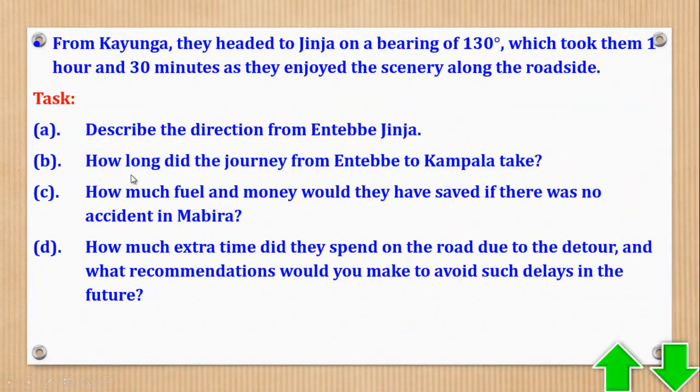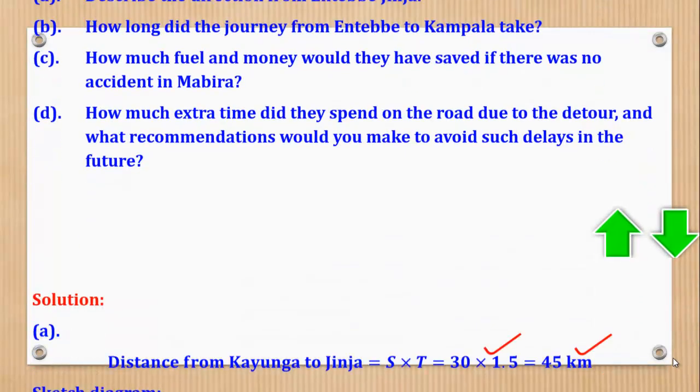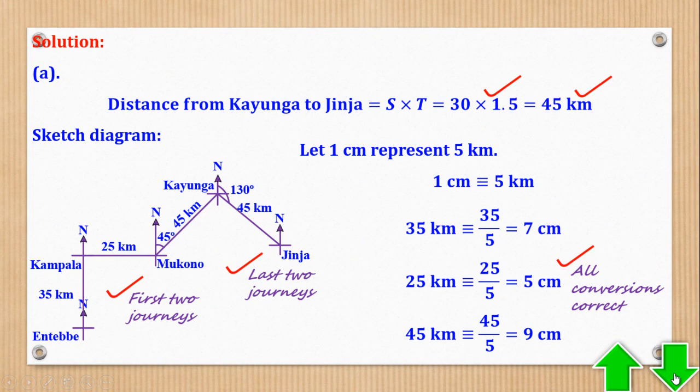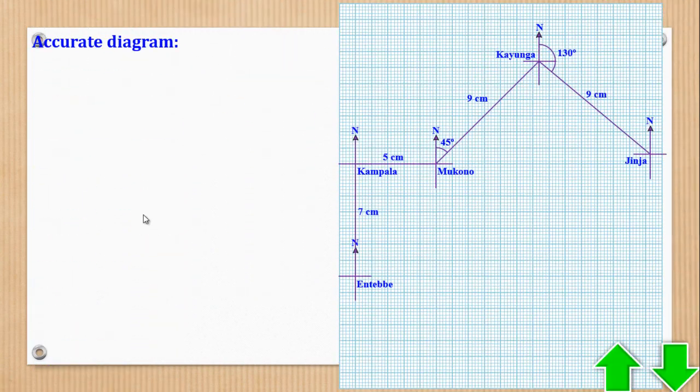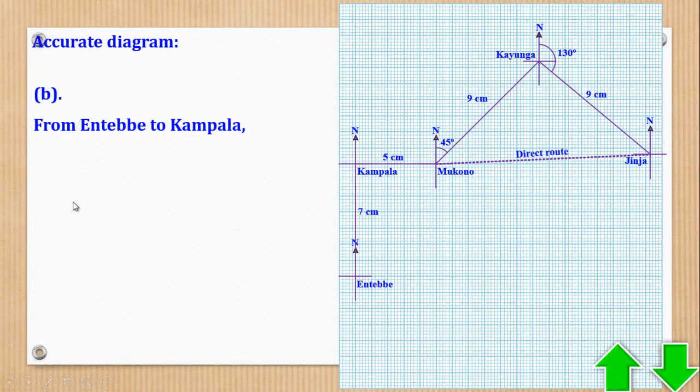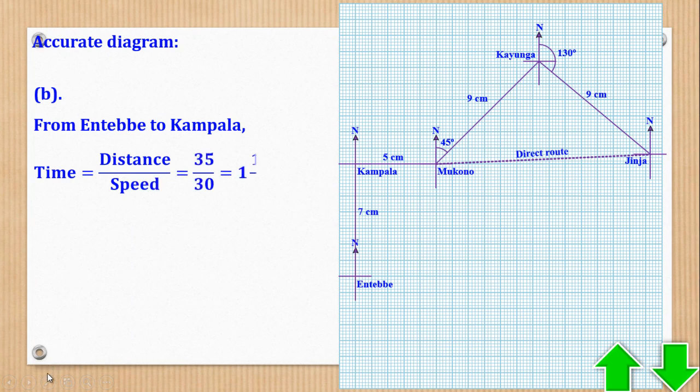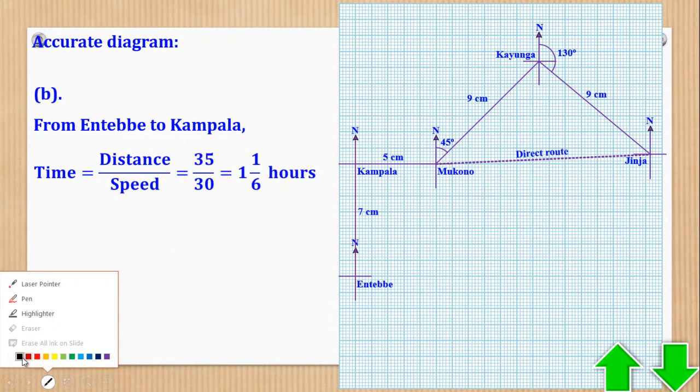Let's go ahead and see. They said, how long did the journey from Entebbe to Kampala take? How long is time? So you know the average speed and you also know the distance. So from Entebbe to Kampala, time was distance over speed.